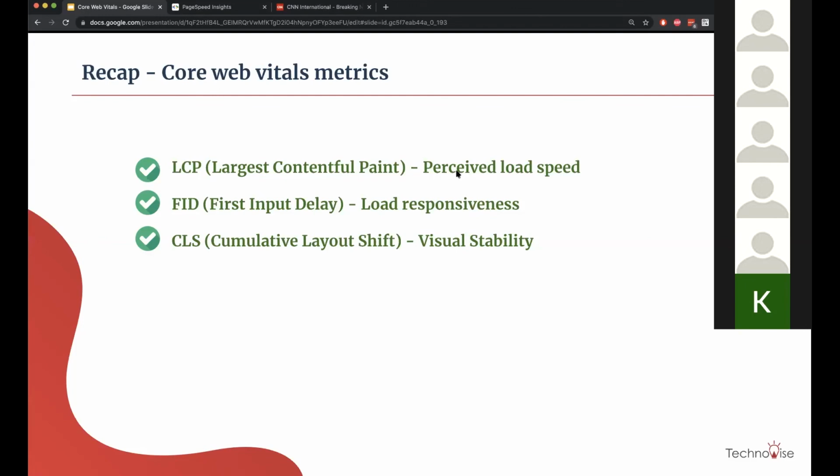Just the speed, basically? Speed of loading or speed of execution?